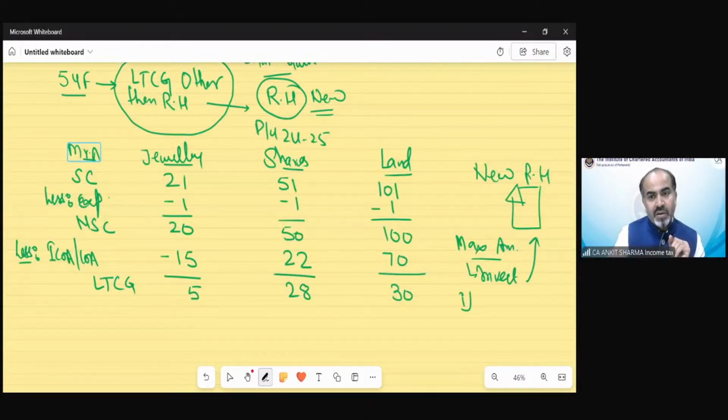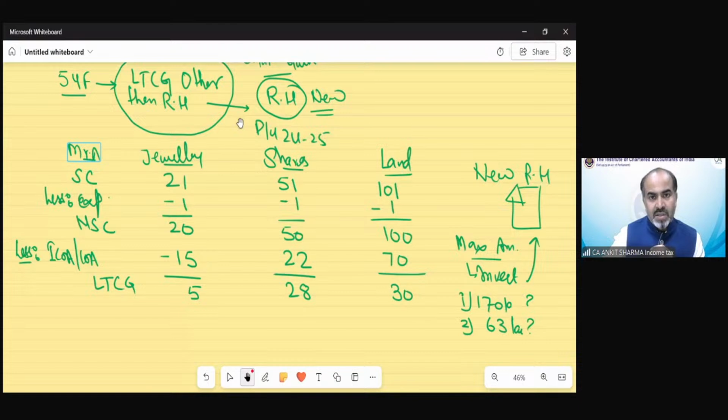Option 1, 170 lakh. Option 2, 63 lakh. So what is the maximum amount of investment Mr. A can make out of these three transactions to purchase a new residential house?